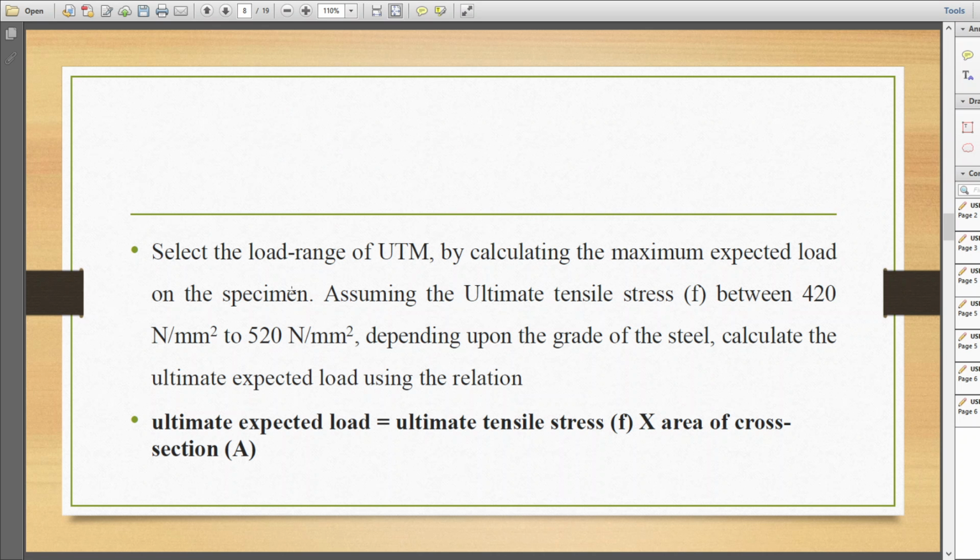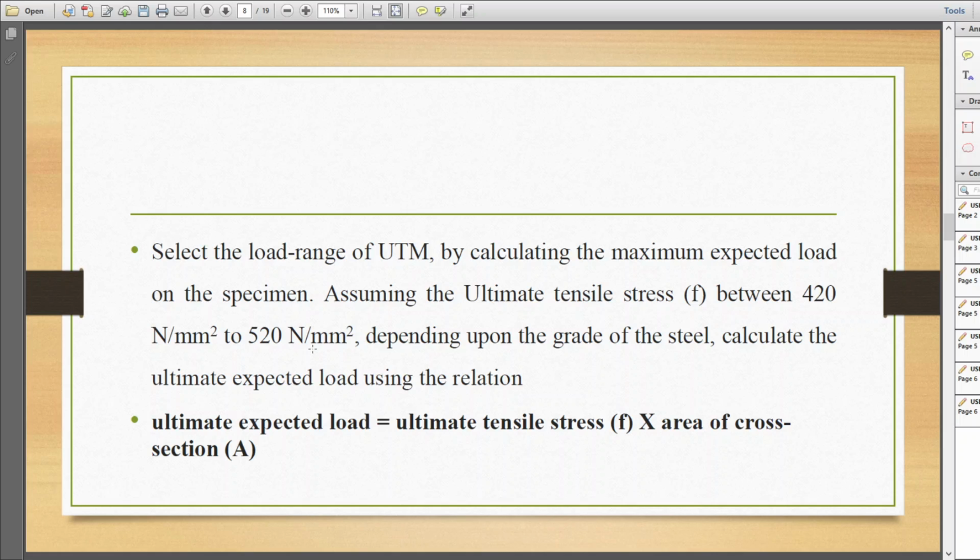Now after that we will select the load range of the UTM, by calculating the maximum expected load on the specimen. As we know, there are mainly three load ranges in the UTM. In order to choose the appropriate one, we will calculate the maximum expected load. For that, we are assuming the ultimate tensile stress between 420 Newton per mm square and 520 Newton per mm square, depending upon the grade of the steel.